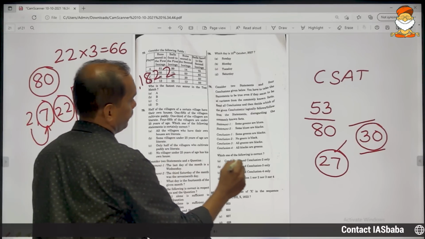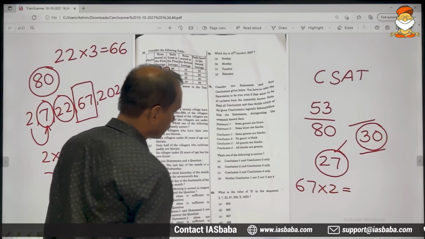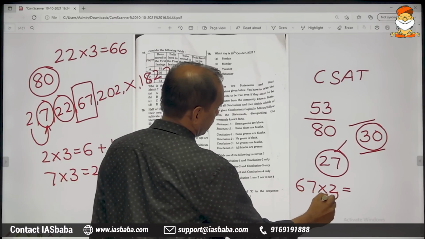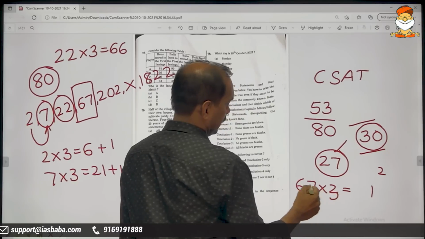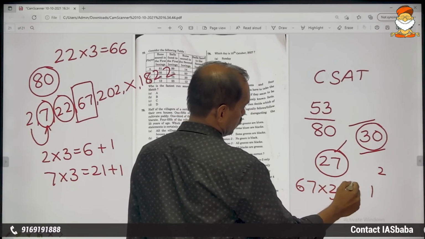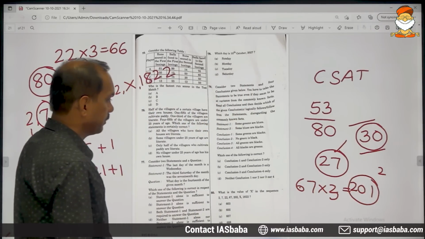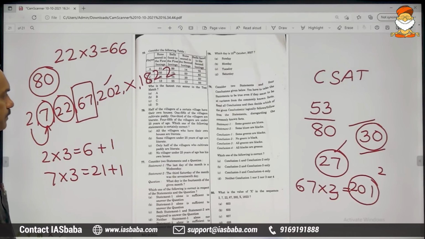67 threes are, all are being multiplied by 3: 3 sevens are 21, 3 sixes are 18 plus 2, 201, plus 1 gives us 202.